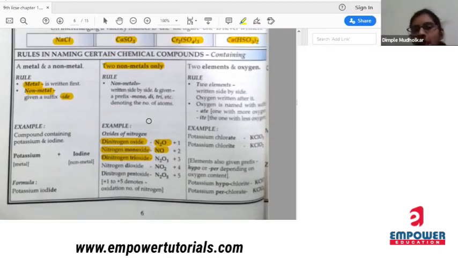Now next, if two elements and oxygen is there. If two elements and oxygen is there, so you have to write first two elements side by side, and oxygen is always written after it with suffix ate and ite. Ate and ite.